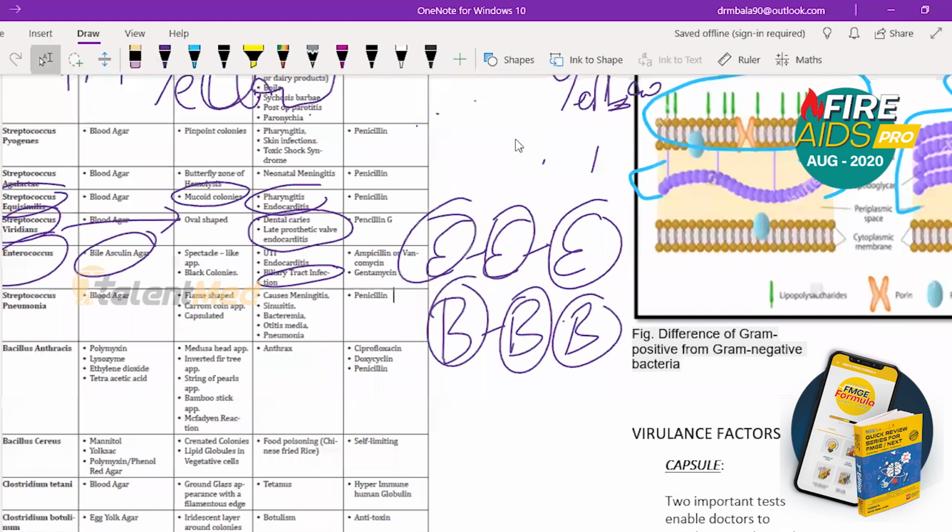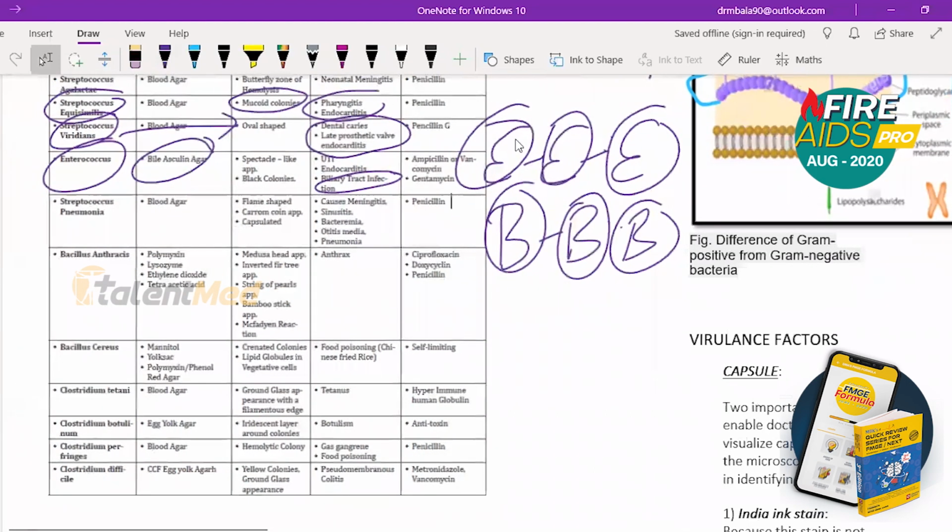I hope I'm clear here. So I repeat, Enterococcus: bile esculin agar, black colonies, biliary tract infection, eyeglasses-like appearance, spectacle-like appearance, endocarditis. Okay, then the next one is